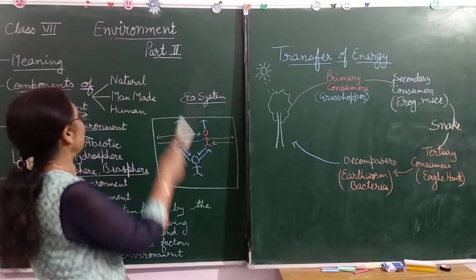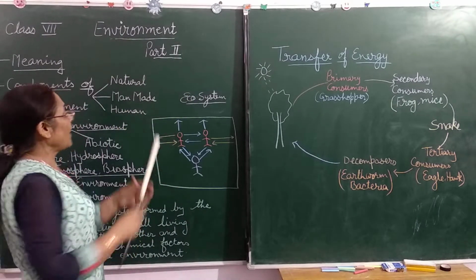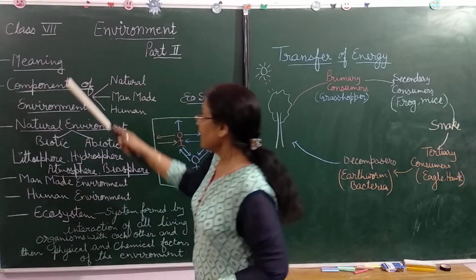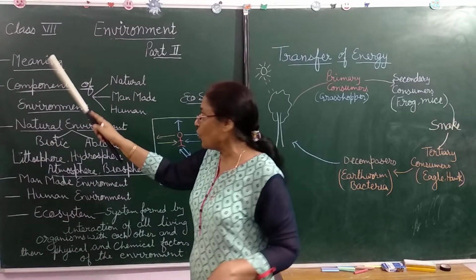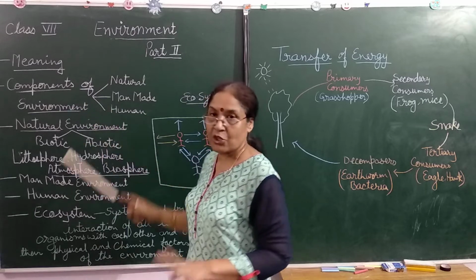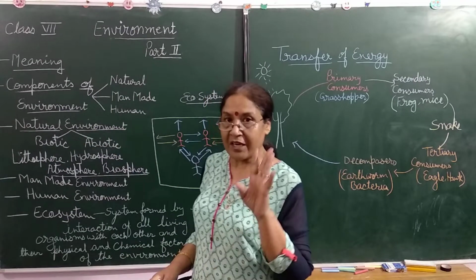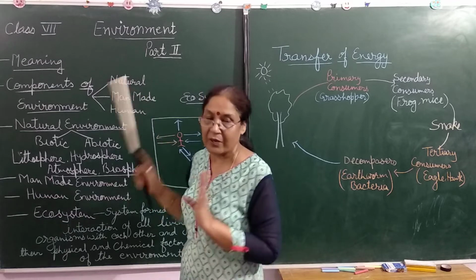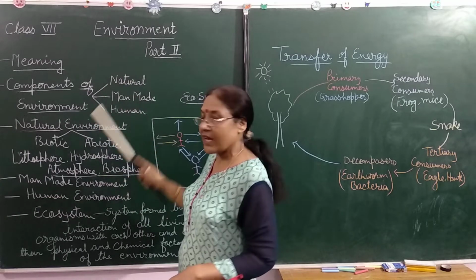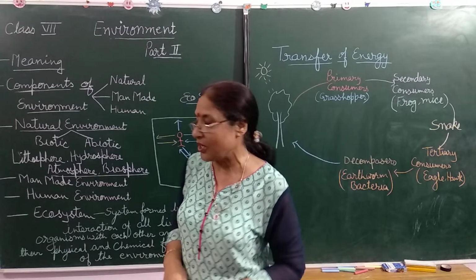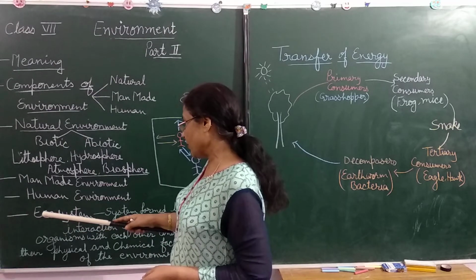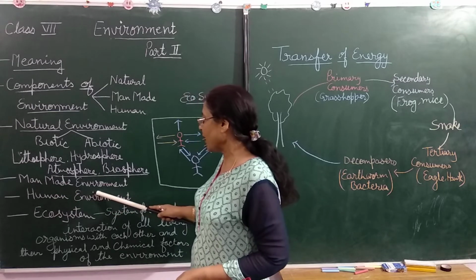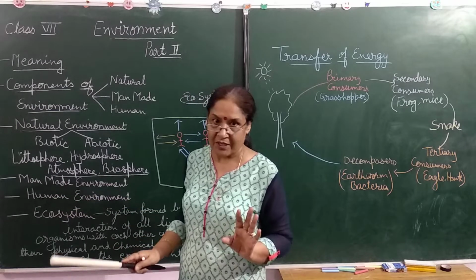Today's topic is environment, second part. In the first part we have covered what is environment, the meaning of environment and the components of environment. There are three components: natural environment, man-made environment and human environment. Natural environment we finished in the first session. In this session we are going to complete the man-made environment, human environment and ecosystem.